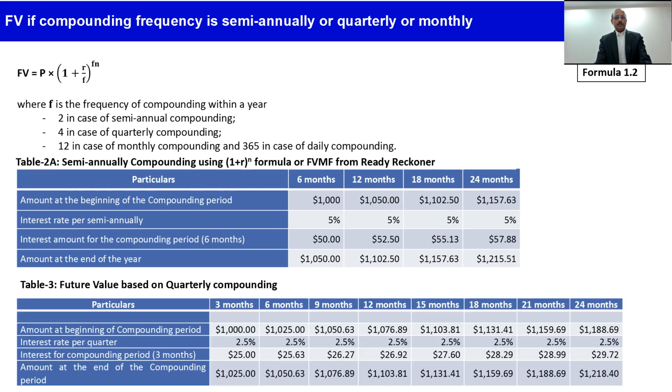Now let's see the impact of quarterly compounding. The methodology is the same. Here the rate of interest becomes 2.5% per quarter because it is 10% per annum, so divide by 4, so 2.5% per quarter. And compounding happens every quarter.